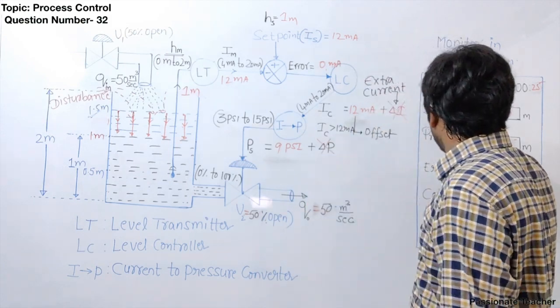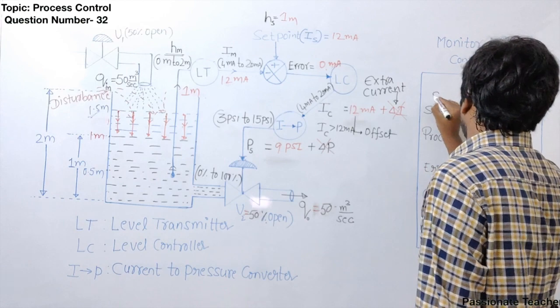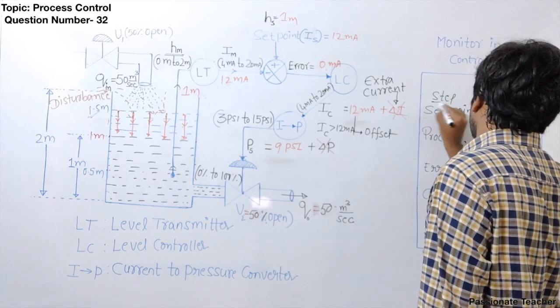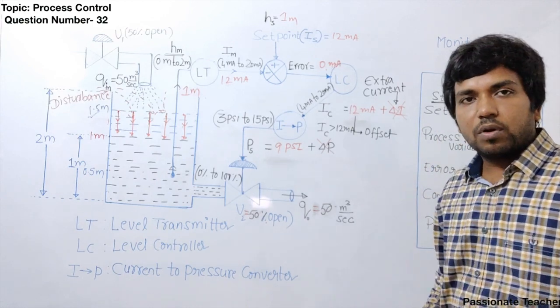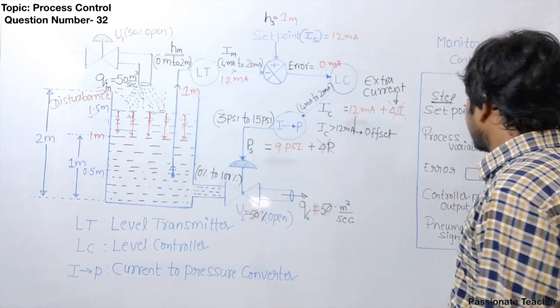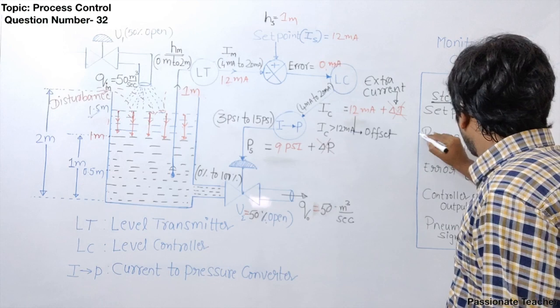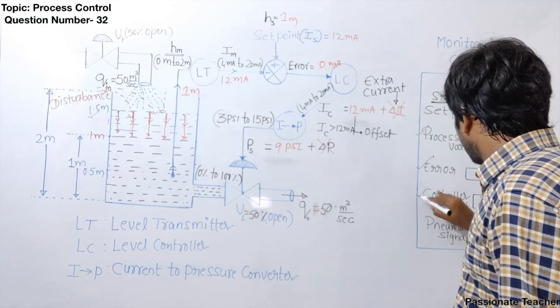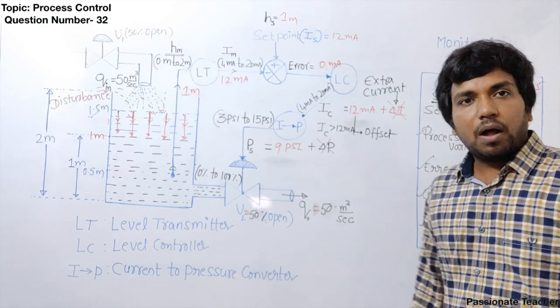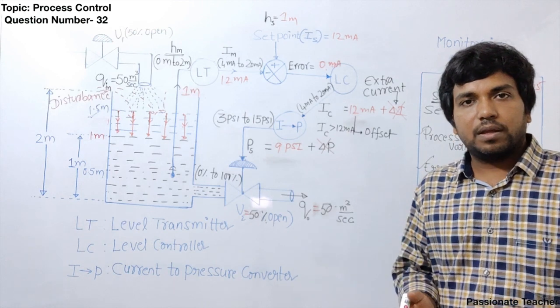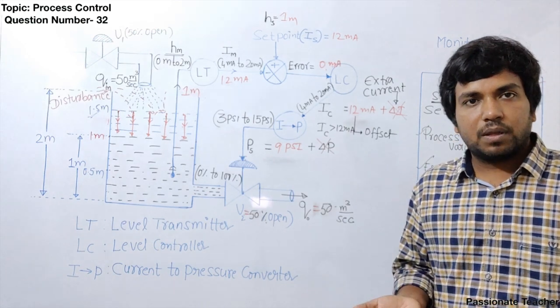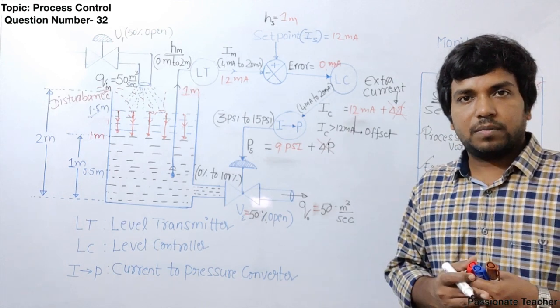If you apply a step input here, let me write down step set point means constant DC, so it won't change with respect to time. Once it is entered as 1 meter, it will be always 1 meter, right? This variable and this variable and this variable and this variable, all these variables are actually changing because of the time if the disturbance is affected, right?